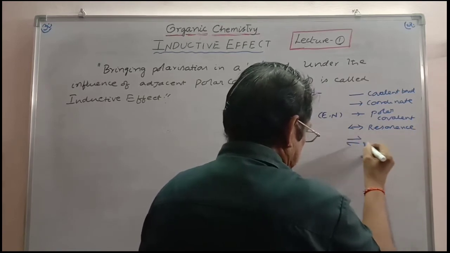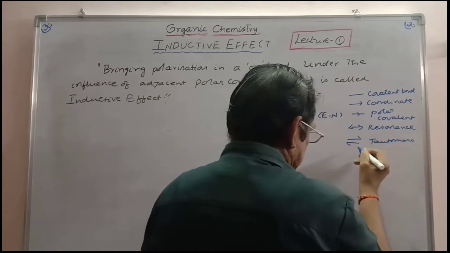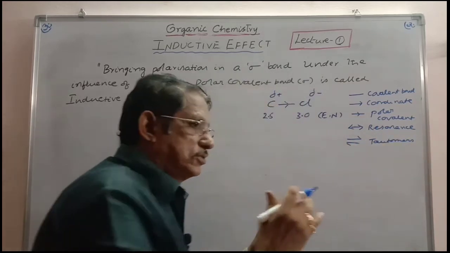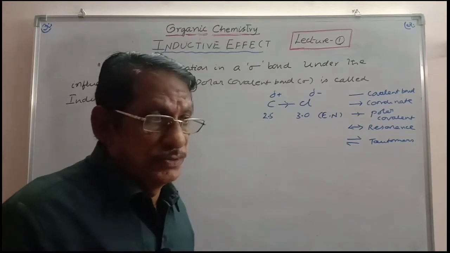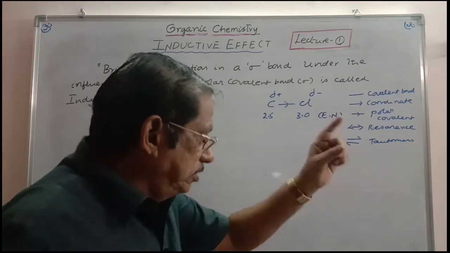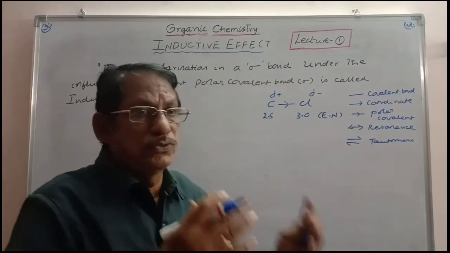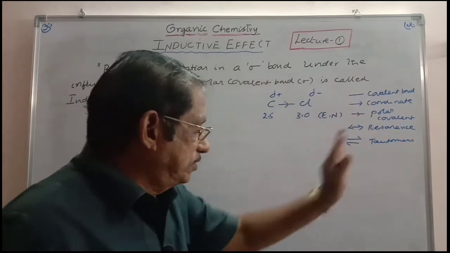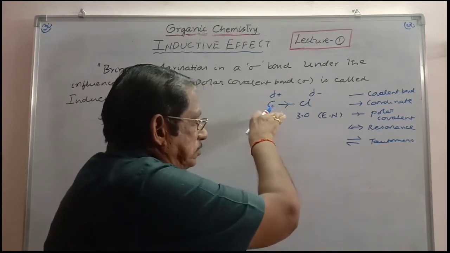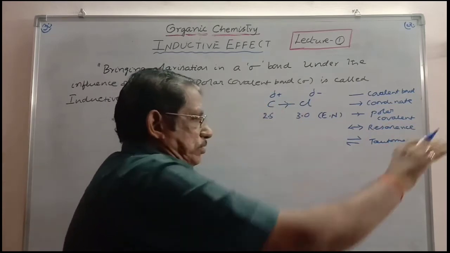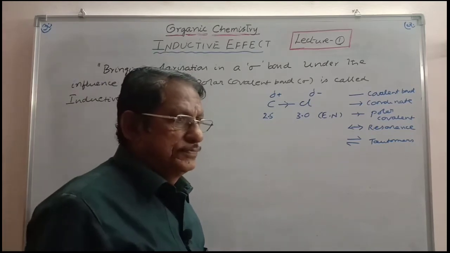This is the representation of tautomerism, because in tautomers, equilibrium exists between the two tautomers. There is no other isomerism in which dynamic equilibrium exists. Only in tautomerism can we see the dynamic equilibrium between two tautomers. So these are the various representations. And this is the polar covalent bond, with its direction towards chlorine. So this is the C-Cl polar covalent bond.